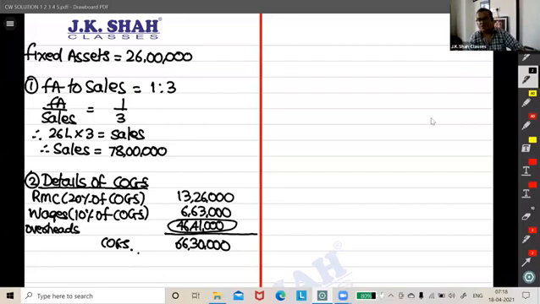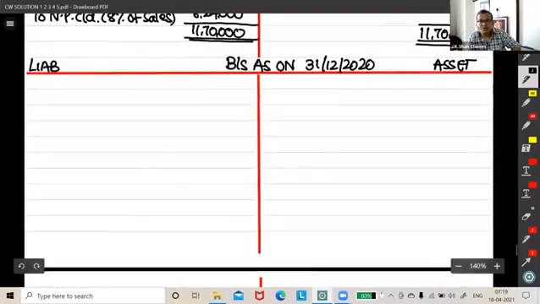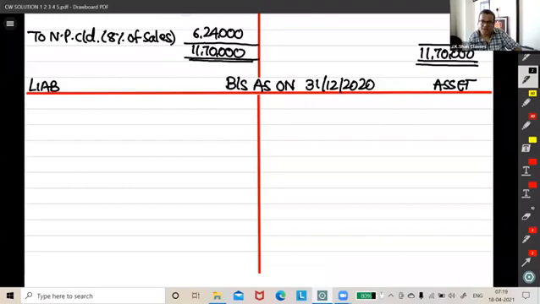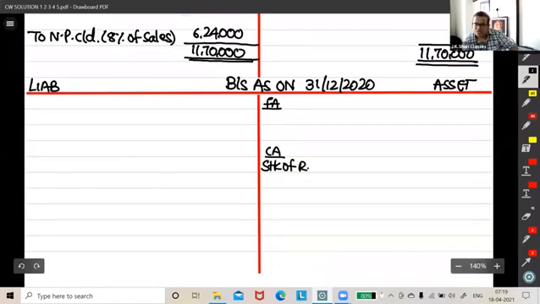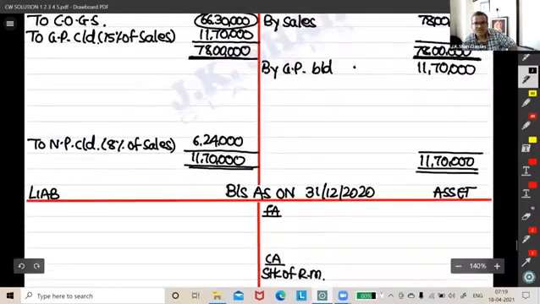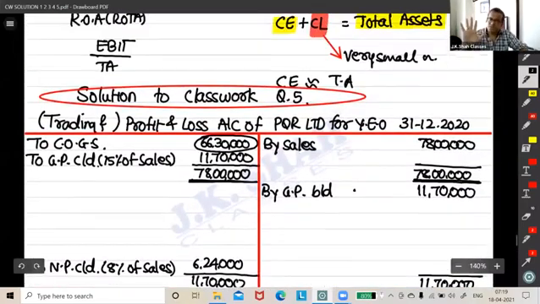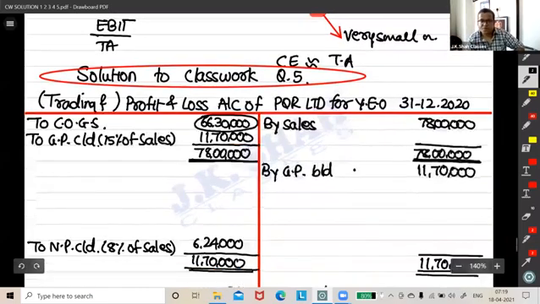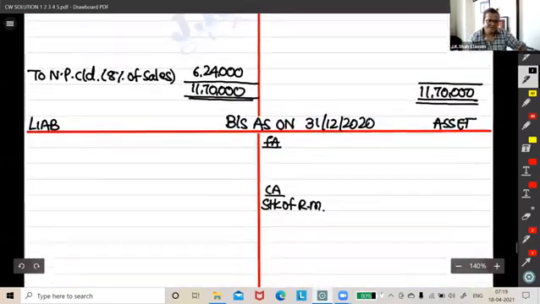Yeah. Thank you, Hari. Okay, sir, what will you do with this? Nothing. Practically nothing. Okay, I just have a few things to do. I got calculated raw material consumed. I calculated direct wages. Now, stock of raw material, where will it appear? Stock of raw material in my balance sheet would appear under what? Current assets. Right over here, I just put the heading fixed asset over here and write current asset. Stock of raw material. Please don't ask me, sir, the second effect over here. It is all adjusted in COGS. Right? Worry not. So we will calculate now below this.